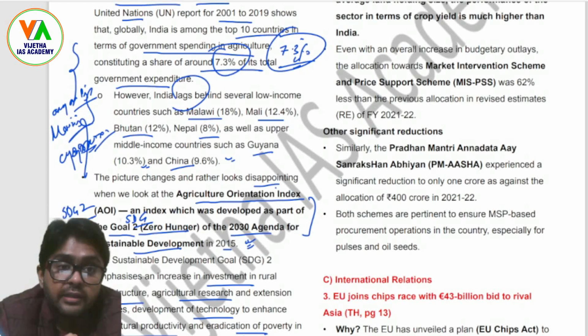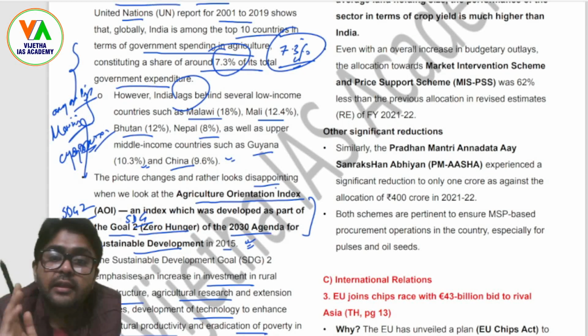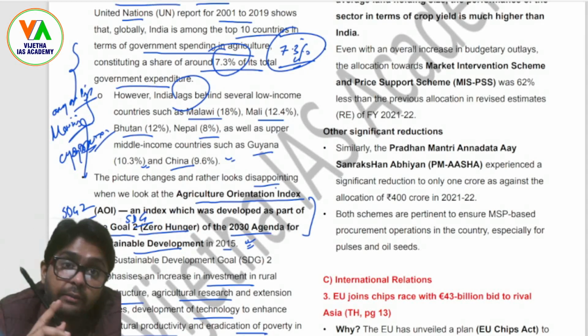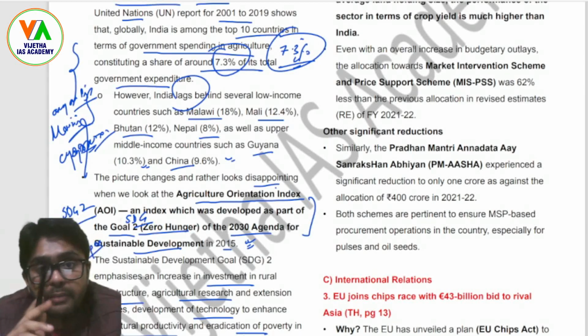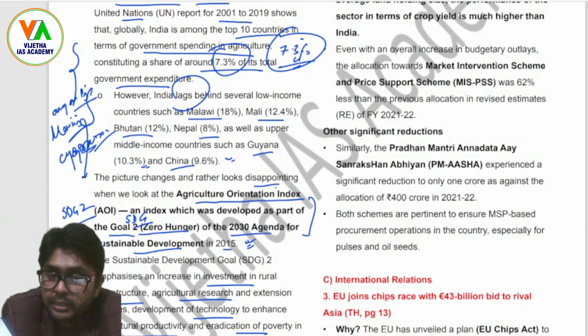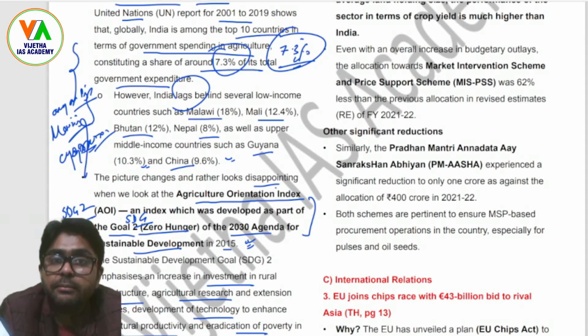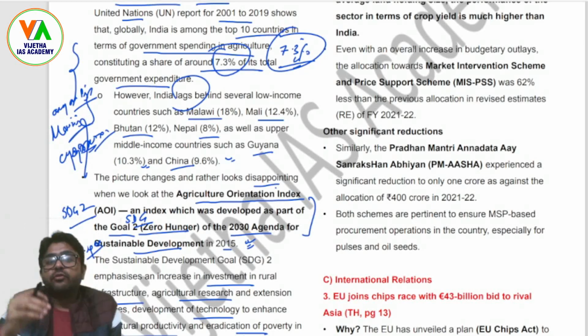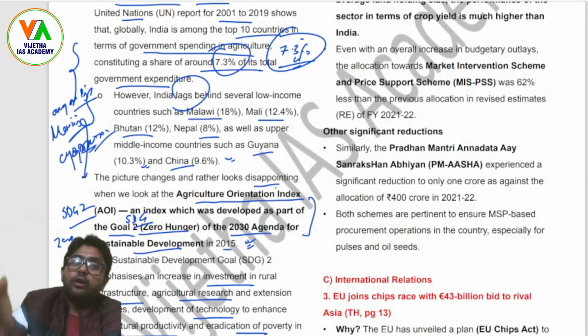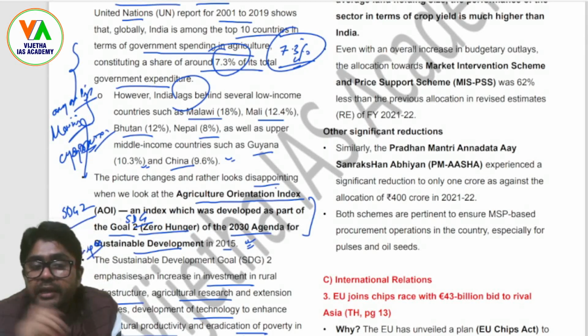Then within the Asian region, Eastern Asia has the highest cereal yield, right? And in China, the performance of the sector in terms of crop yield is much higher than India, because China is the one country where most of the number one spots are held by China, but not India. Because even if in India the production is on the higher side, the scope of preserving that production and realizing it in the actual commercial market, converting it into monetary benefits, or bringing it to the plates of the consumers, there is still a big gap lying in the supply chain, right?